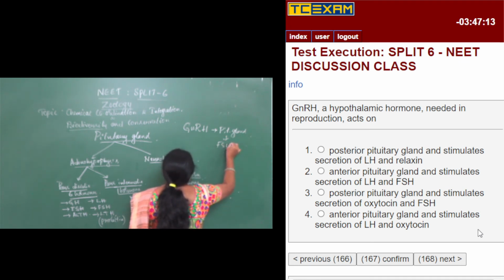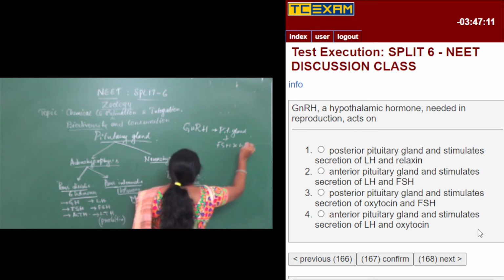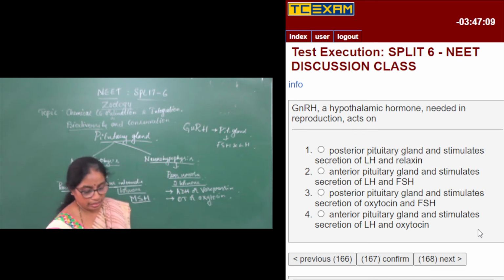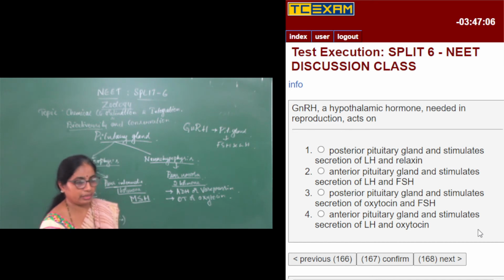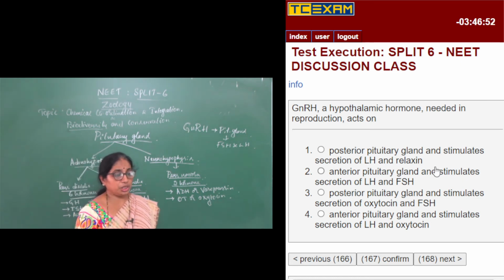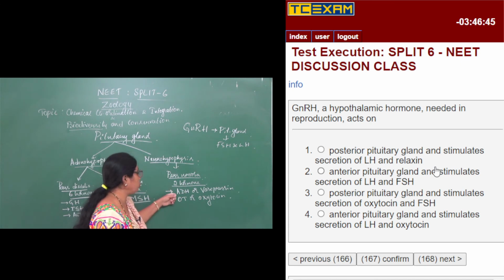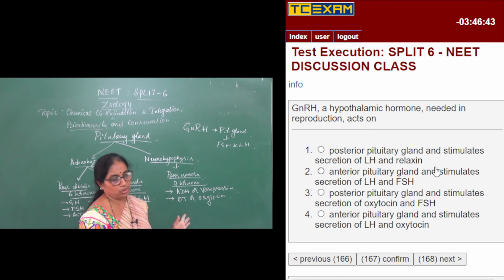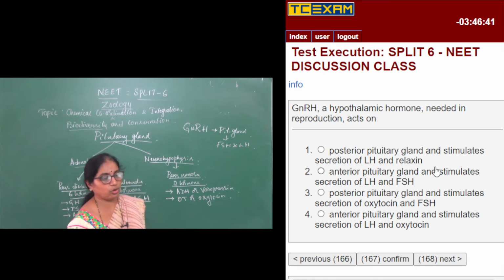FSH and LH, right? Now let us link the connection, then go for the detailed looking into the options. The first option tells posterior pituitary gland and stimulates the secretion of LH and relaxin. So, GnRH is going to stimulate posterior pituitary. Is it okay? No, in posterior we have only 2 hormones like ADH and OT, so it is not possible, right? So, we will cancel that option.